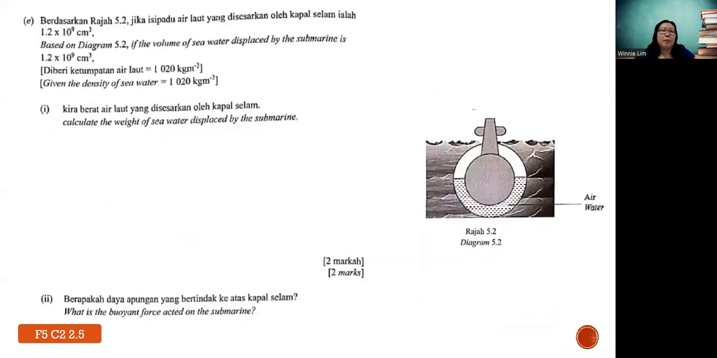Okay, move on. Based on diagram 5.2, if the volume of seawater displaced by the submarine is 1.2 times 10 power 9 cm3, calculate the weight of seawater displaced by the submarine. So how do you solve this question? Basically, the object is considered floating. So you have weight and buoyant force, and generally they are supposed to be equal because the object is floating.